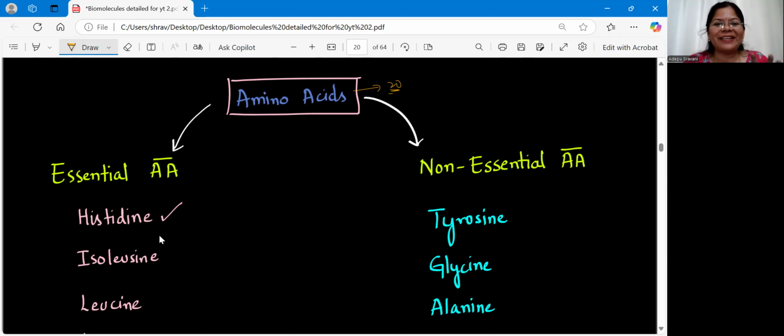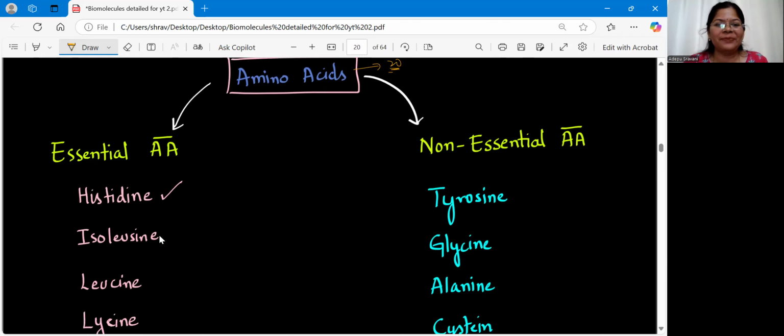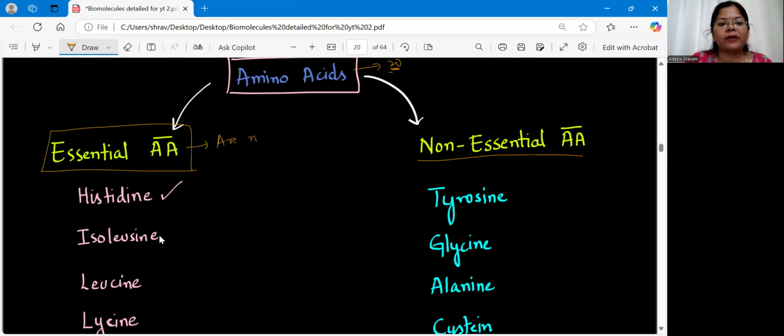So here, the classification will be slightly confusing if you go through the terms. So we have essential amino acids and non-essential amino acids. Now, you have to remember the meaning of these two terms. Essential amino acids are not synthesized by the body. Clear? The essential amino acids are not synthesized by the body and we have to take them along with our diet. Whereas the non-essential amino acids are synthesized